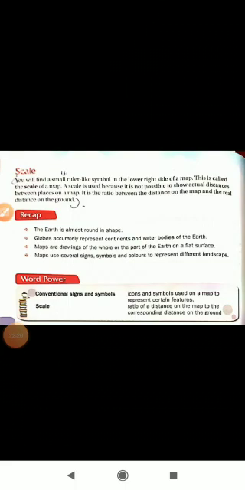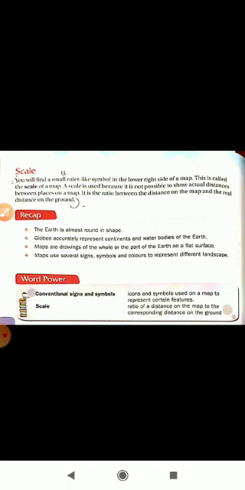With this we have completed the first lesson, about globes and maps. We will quickly take a small recap of what we have studied in this lesson. We have studied that the earth is almost round in shape, like it is spherical. Then we learned about globes. Globes accurately represent continents and water bodies on the earth.